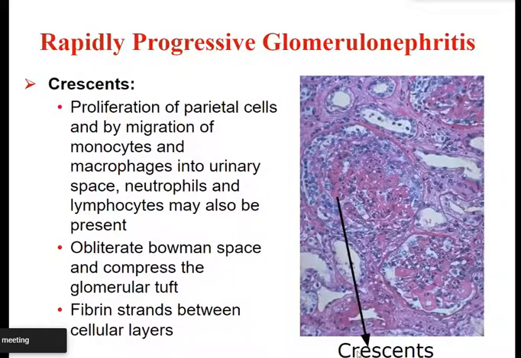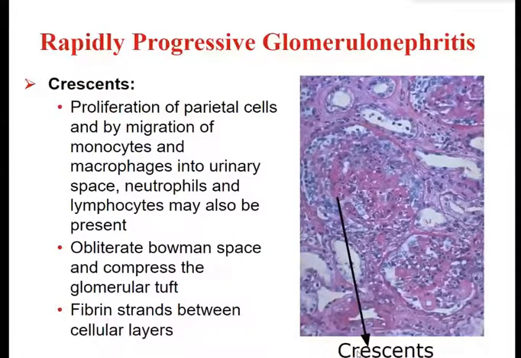These are some of the microphotographs you can see in rapidly progressive glomerulonephritis: specific crescents, that is proliferation of parietal cells and migration of monocytes and macrophages into the urinary space, and in addition neutrophils and lymphocytes may also be present.